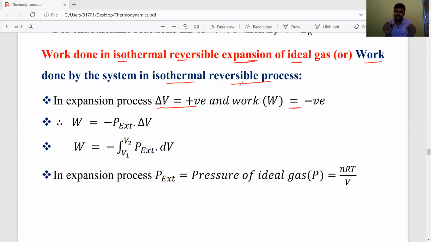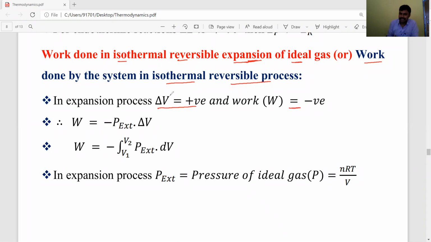So this question: what is the formula for work done in isothermal reversible process of ideal gas? Work done is nothing but work done by the system in isothermal reversible process. During the expansion, it is work done by the system.